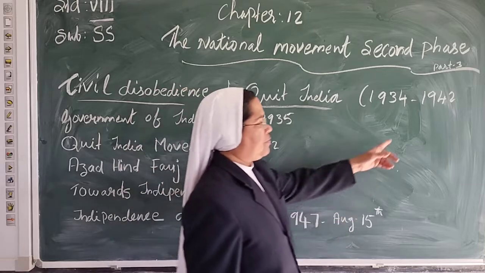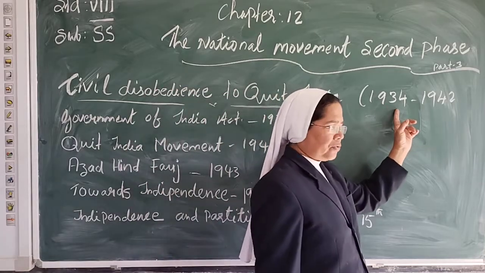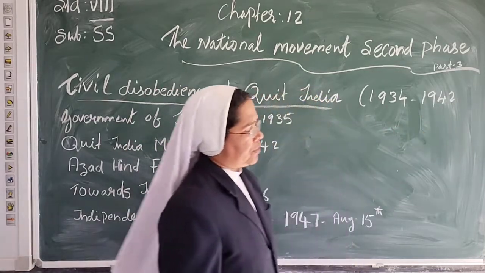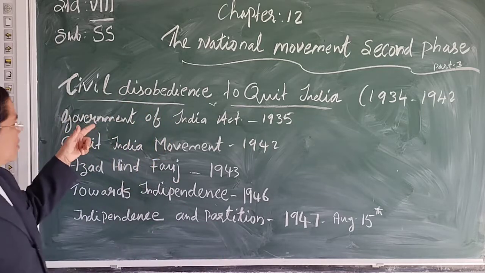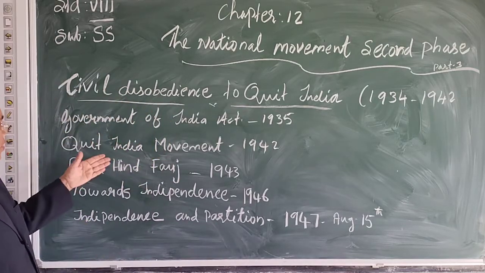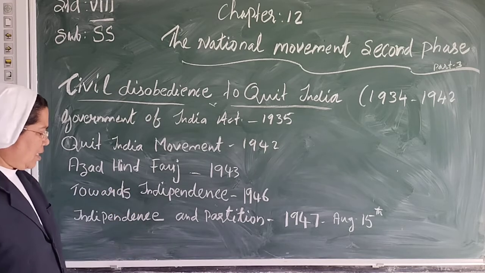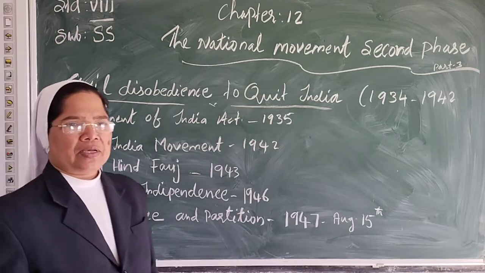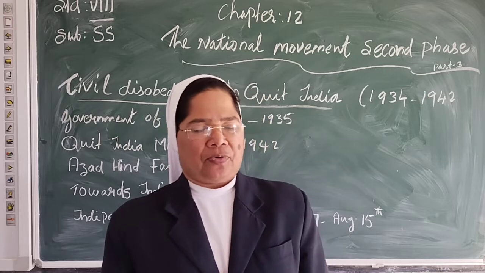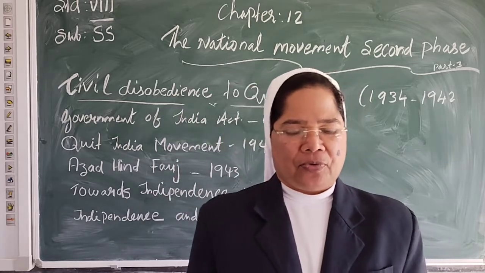1934 to 1942. We have to study the Government of India Act, the Quit India movement, Azad Hind Fauj, independence and partition. This is what we have to study. Please take the textbook and follow.